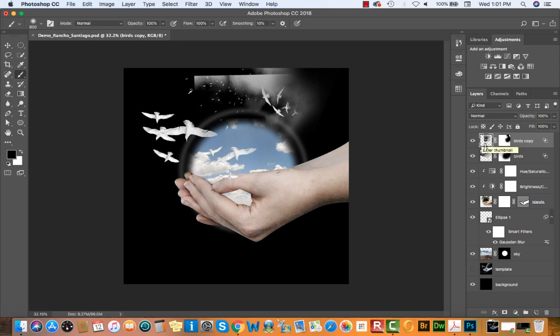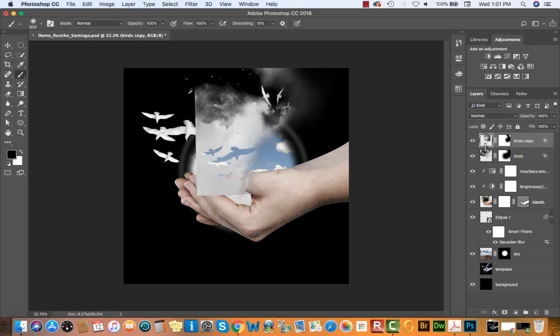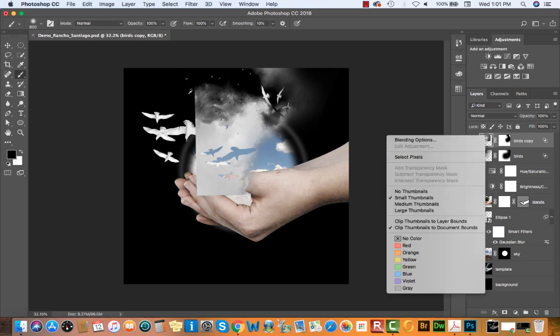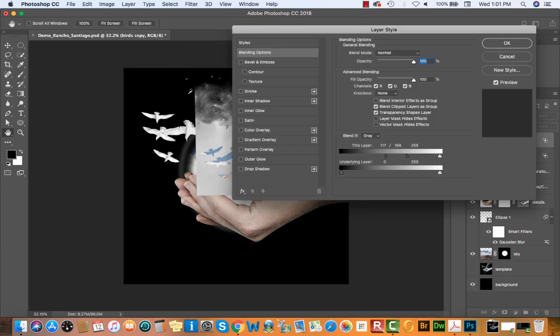And what I'll do is I'm actually going to take this bird's copy and I'm going to select the image thumbnail and hit Command I to invert the colors. Now that actually inverted the colors of our pixels, but you'll notice that the birds just turned transparent because we have a blend if option associated with the black pixels. So to take a look at that blend if, I'm going to hit Control and then click on my image thumbnail, select blending options,